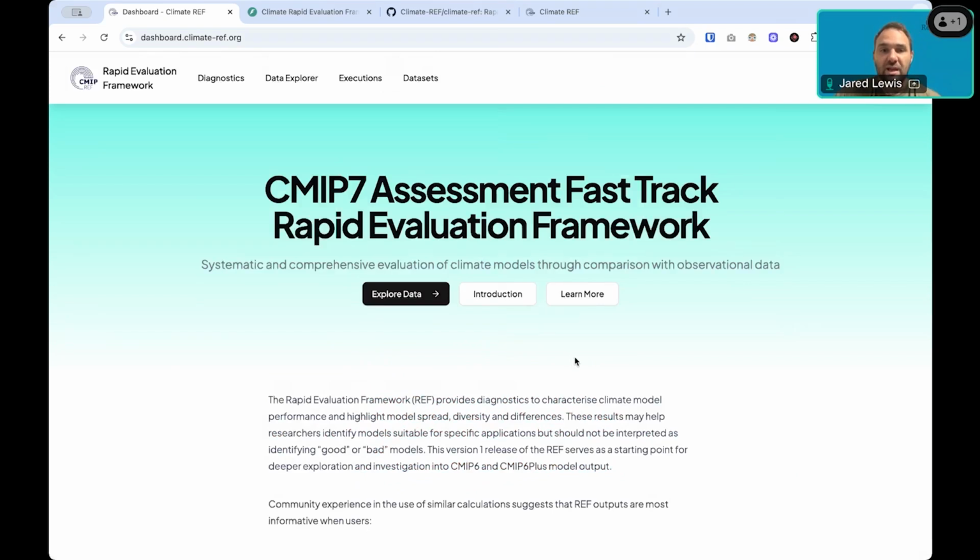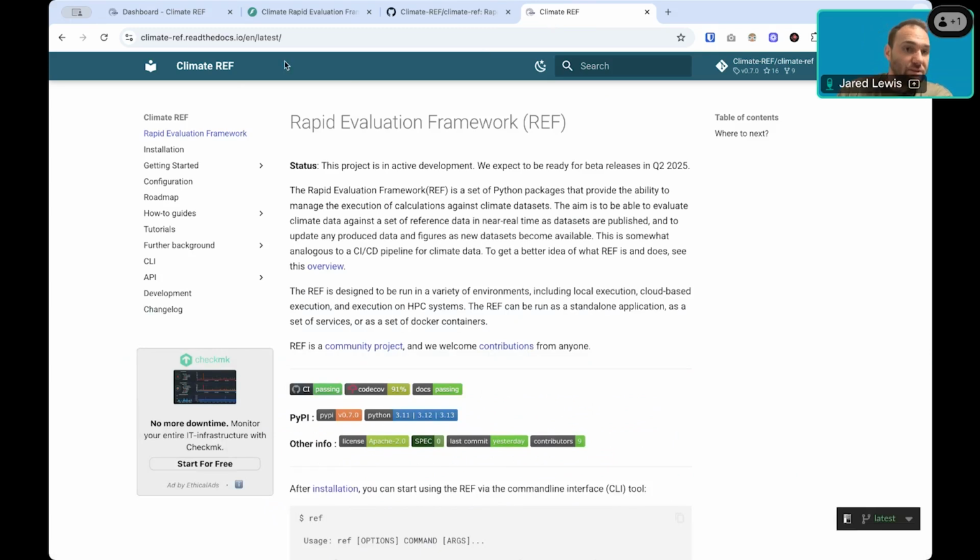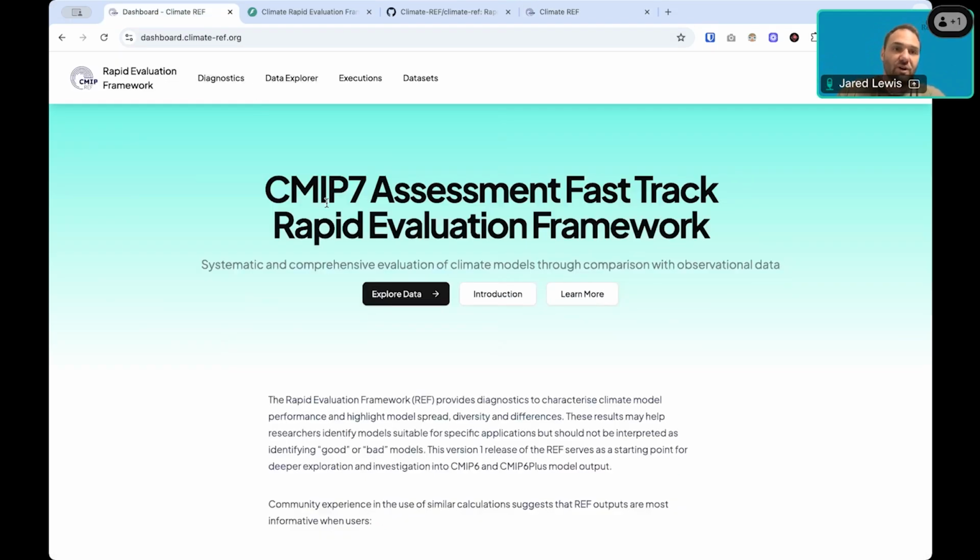This landing page provides us with an overview and some information about what the REF does. We have some links here to other material that we've prepared to provide additional information about the REF. We also have a Read the Docs page, which provides more detailed information about what's behind the scenes, at climate-ref.readthedocs.io. If you need more information, maybe go there and then come back to dashboard.climateref.org.